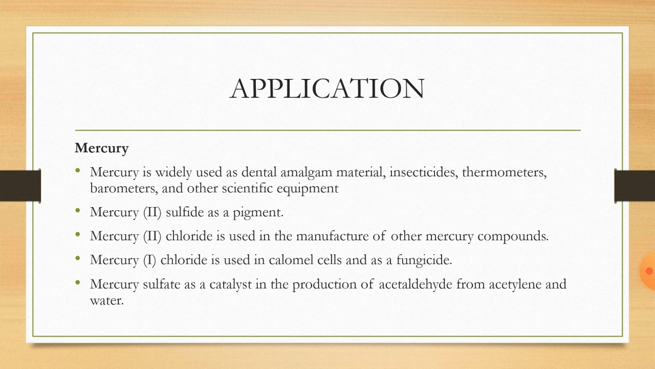The other application is mercury(II) sulfide as a pigment. Mercury(II) chloride is used in the manufacture of other mercury compounds. The other one is mercury(I) chloride, used in calomel cells and as a fungicide. And the last is mercury sulfate, used as a catalyst in the production of acetaldehyde from acetylene and water.